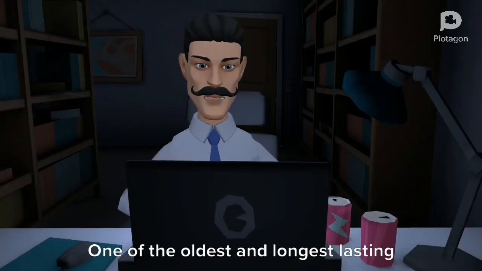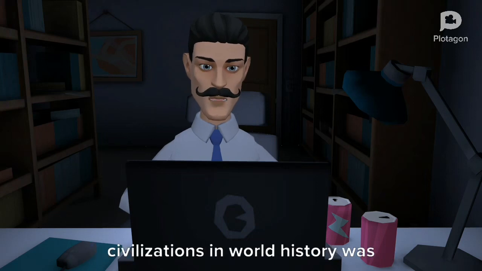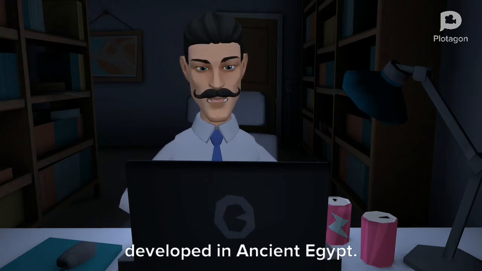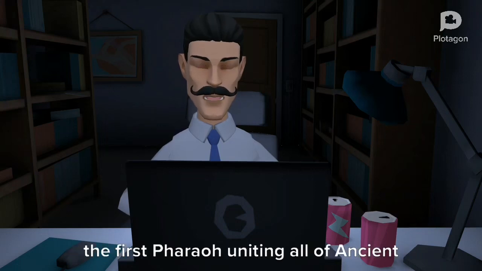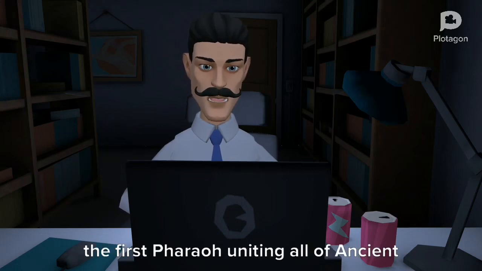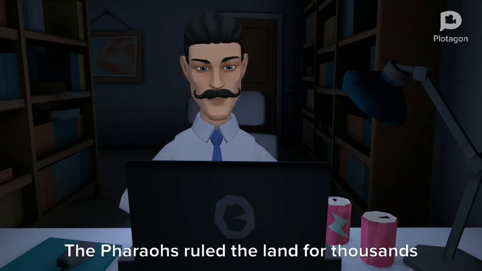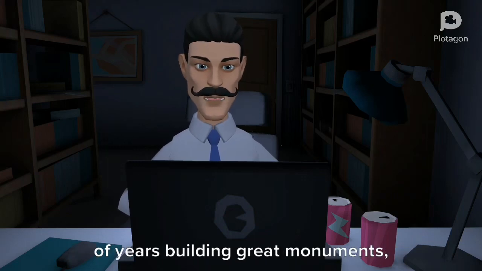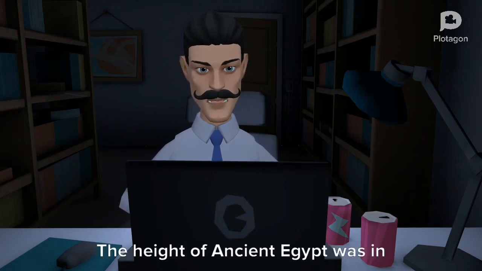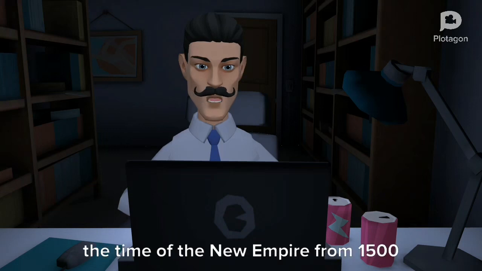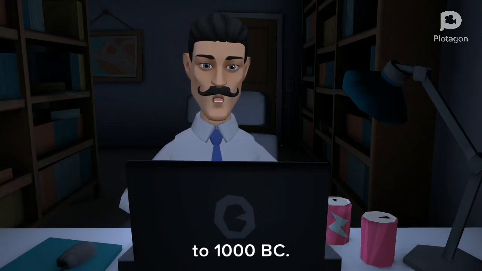One of the oldest and longest-lasting civilizations in world history was developed in ancient Egypt. Starting in about 3100 BC, Menes became the first pharaoh, uniting all of ancient Egypt under one rule. The pharaohs ruled the land for thousands of years, building great monuments, pyramids, and temples that still survive to this day. The height of ancient Egypt was in the time of the New Empire from 1500 to 1000 BC.